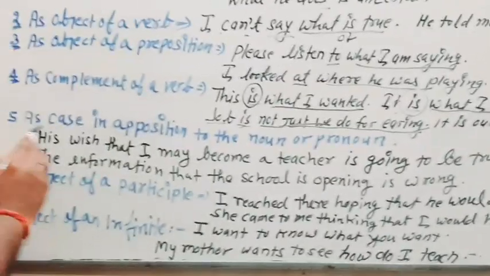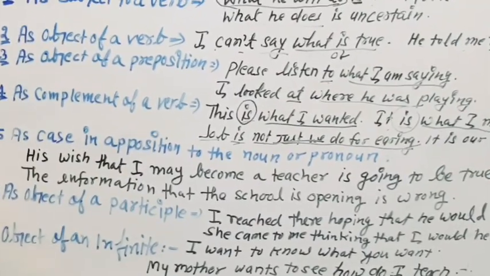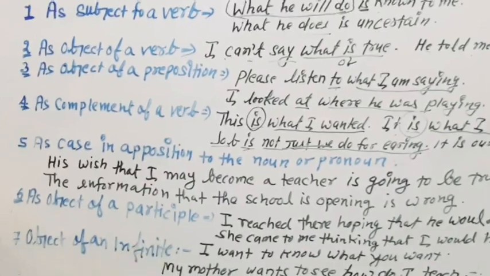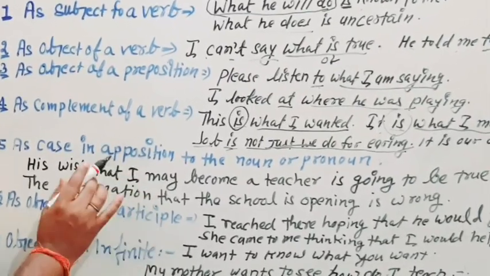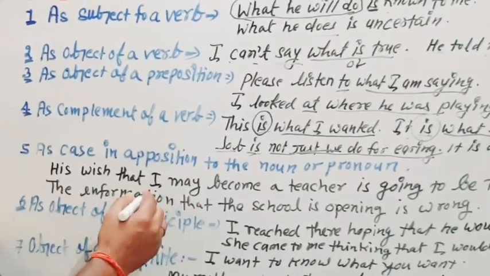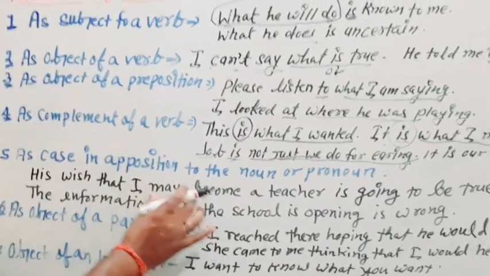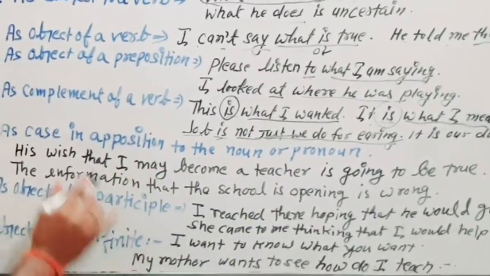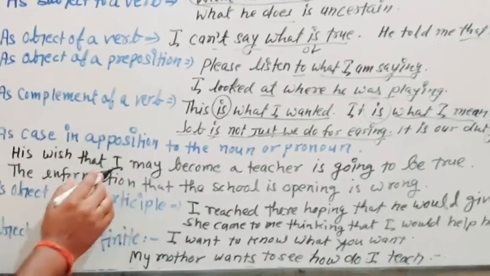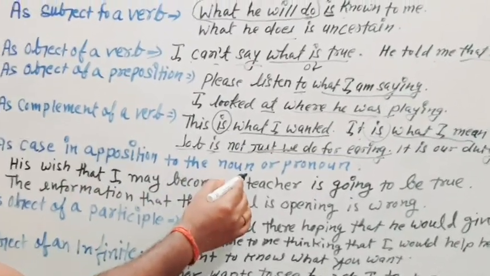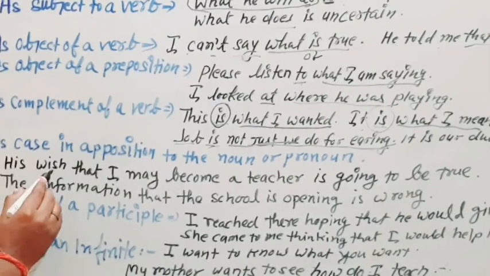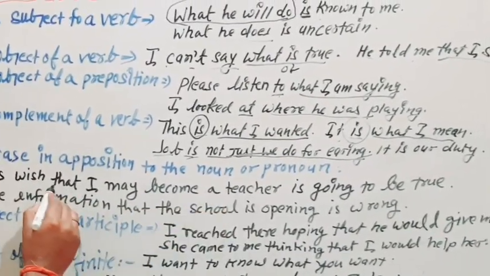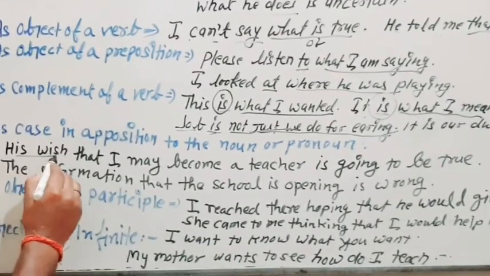Now, a clause as case in apposition to the noun or pronoun. You know, case in apposition means putting something which describes some noun or pronoun side by side. It means putting a sentence side by side with the noun. Just see, his wish that I may become a teacher is going to be true. So his wish, what is the wish?